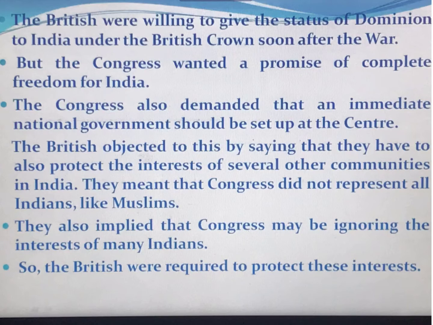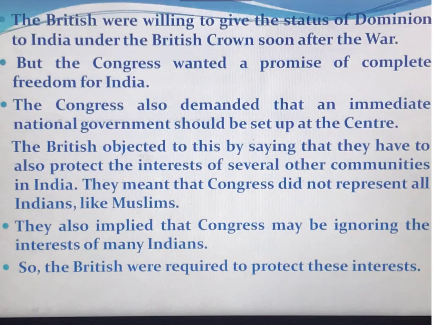So when the Congress demanded to form the national government, the British said that Congress doesn't represent all the people in the country, let's say Muslims. It represents only a few of the people, and they were questioning in that way.